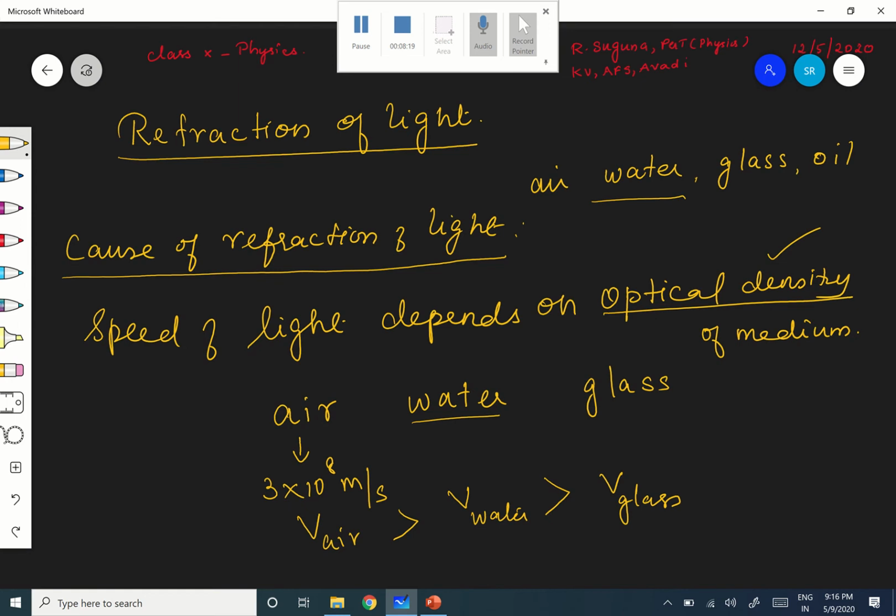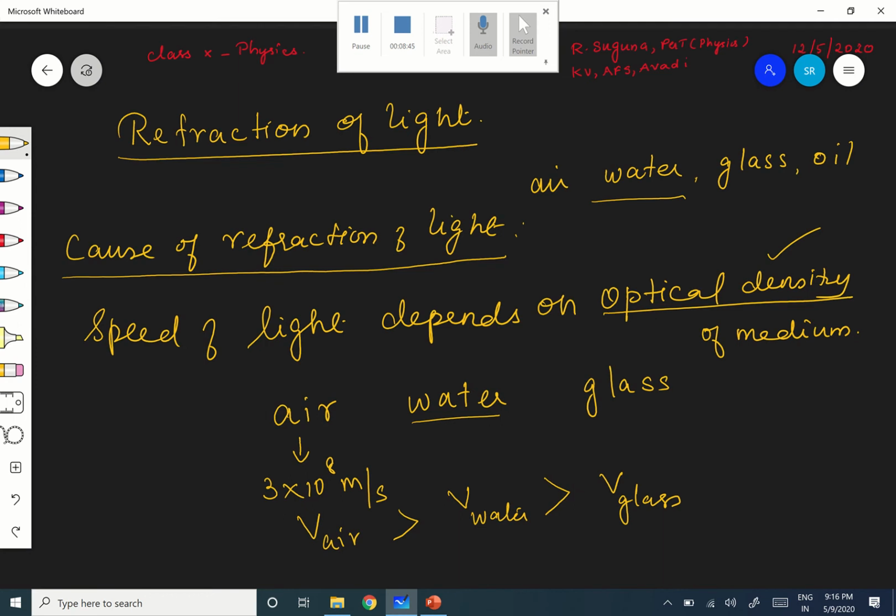Of these three media we have chosen, air, water and glass, for glass the speed is least. Next one is water, more than that, and speed of light is maximum in air. Are you following?